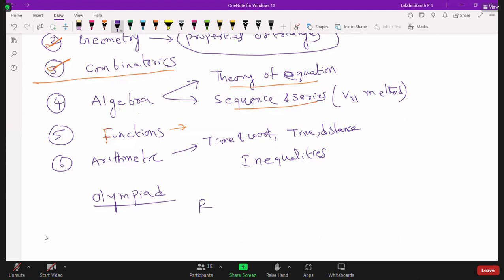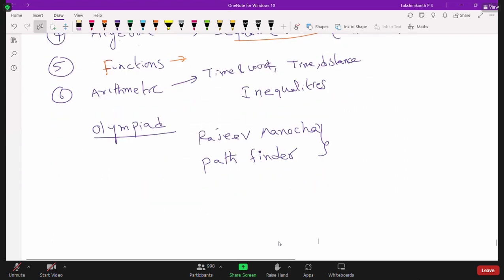So we follow Rajiv Manocha and Pathfinder. These are the 2 main books we follow. We have a lot of books for Olympiad, but what we do here is, according to the syllabus, we are going to look at the previous question papers, search for similar model questions, and teach them. That is how we have to prepare for the Olympiad examination. Okay, so I hope this is clear.